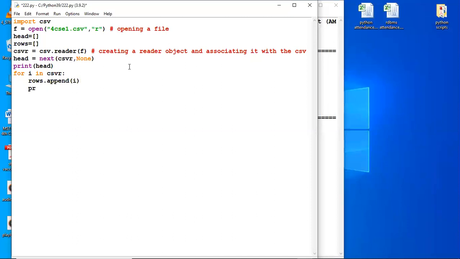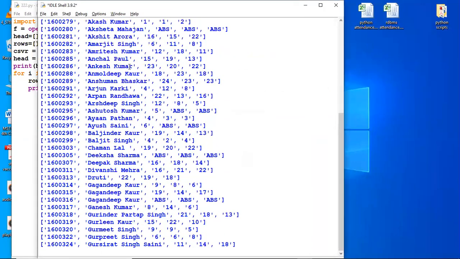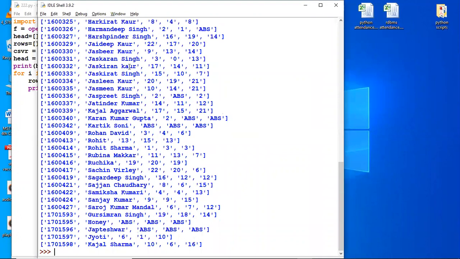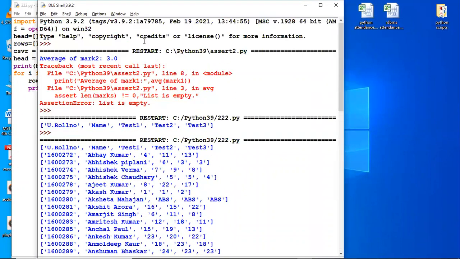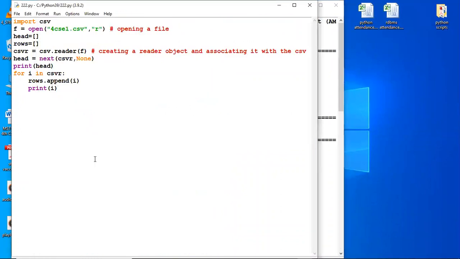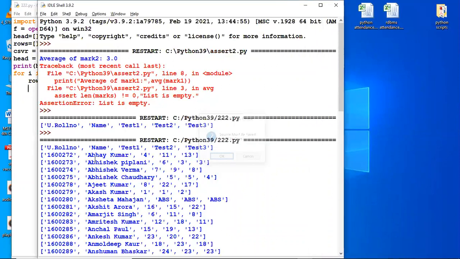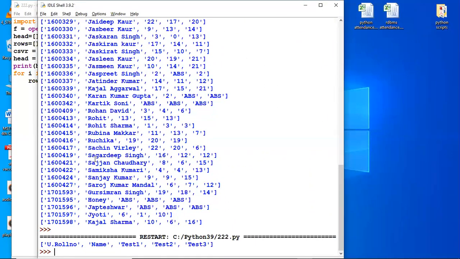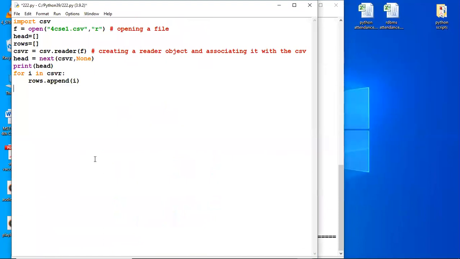And let me see if I can print I and what it shows. See, I have printed I. Do you see? I have printed I. Two things. One is that all the data has been appended to the list rows, and I printed it also. If I don't print it, only the header information is shown. Is it clear? And then this rows I can again parse, say for I in rows.